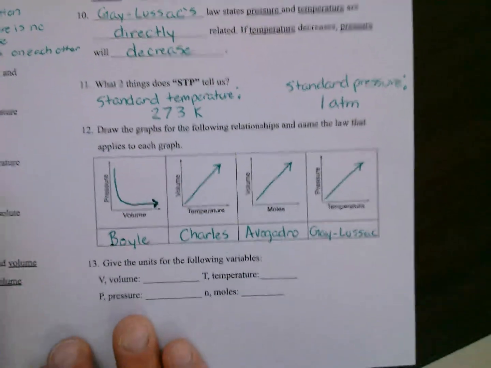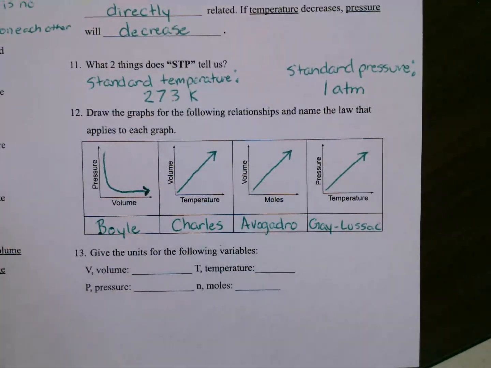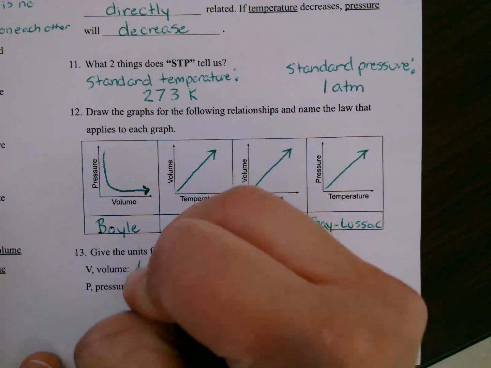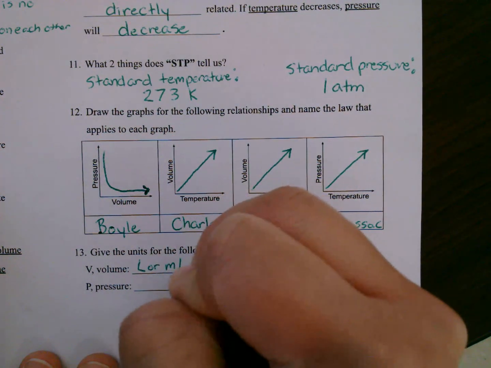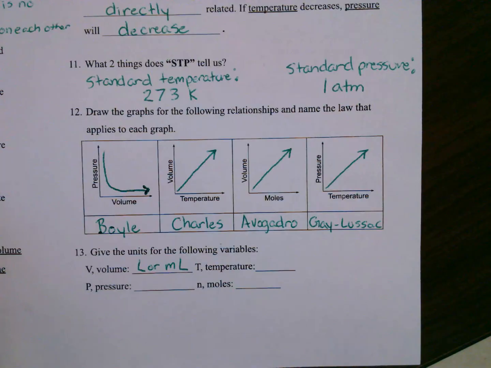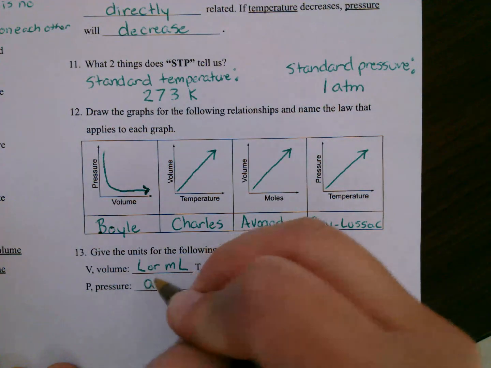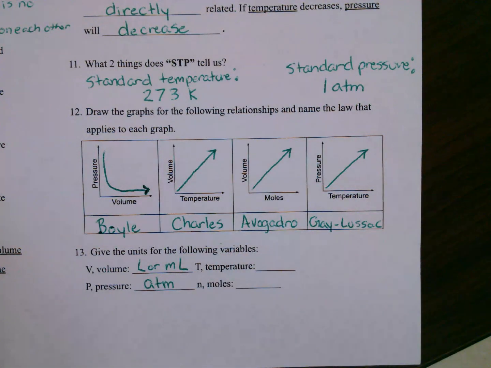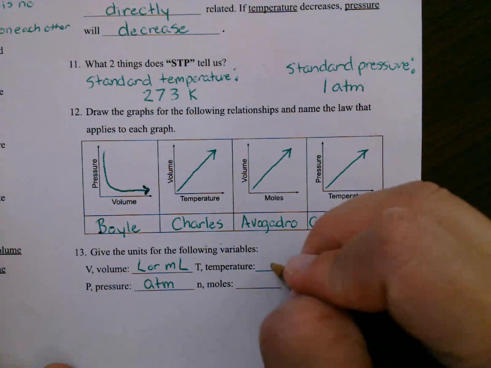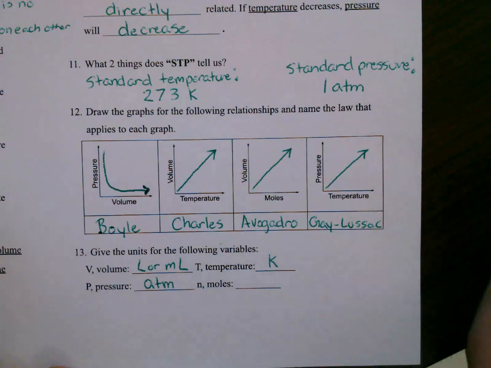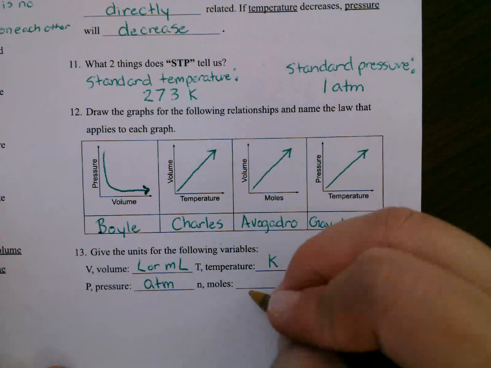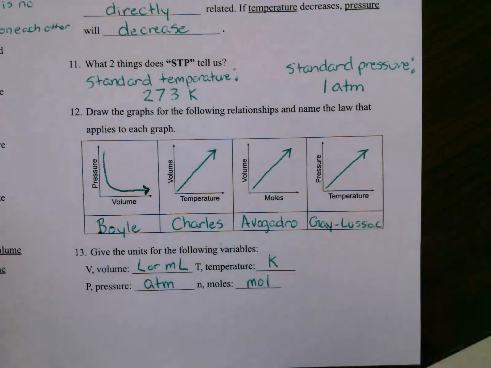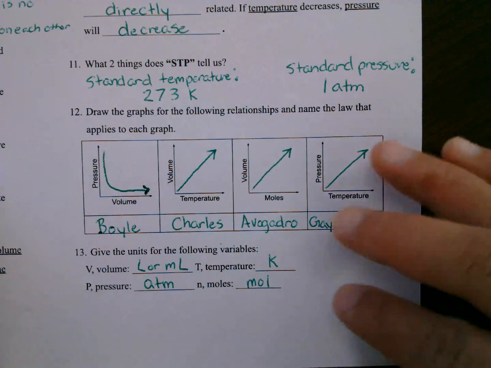Number 13, give the units for the following variables. Volume, that can be in liters or milliliters. Pressure, there's a lot of units to use for pressure, but we're just going to stick with atmospheres. T is for temperature, and that's going to always have to be in Kelvin. And N is for moles, that's MOL. All right, now we're going to go to the back.